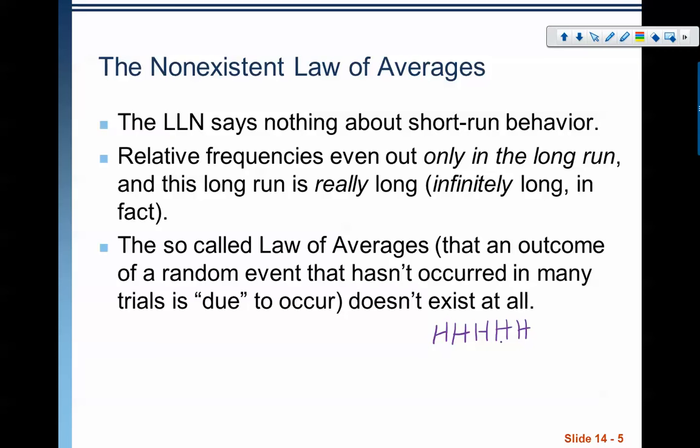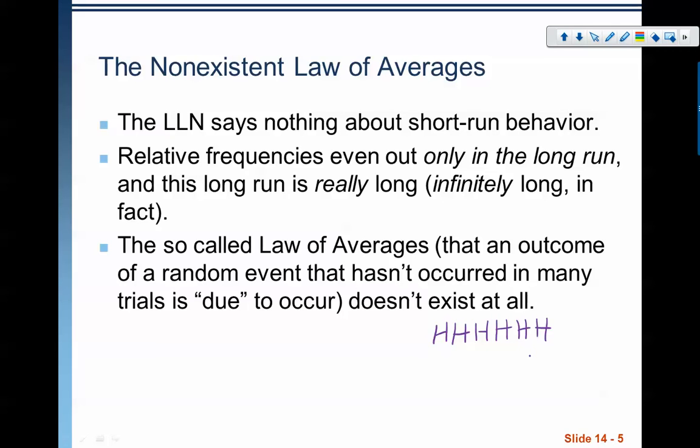When I get 5 heads in a row, I might start thinking, well, there's something wrong with this coin, because this is a really unlikely event to happen. And so that means, because I have 5 heads in a row, that the next one has got to be tails, right? Because I haven't gotten tails in a long time. But this law of averages doesn't exist. The probability that this is going to be a heads or a tails on the 6th one is the same as it was for every single other one, right? That individual probability.